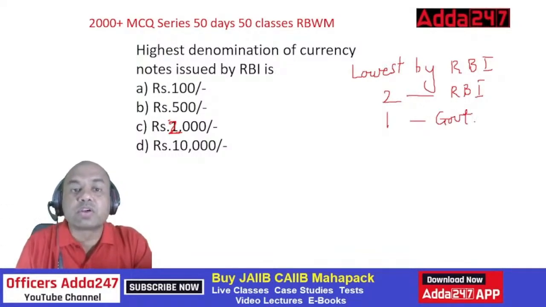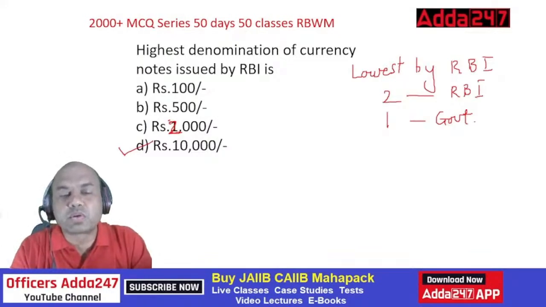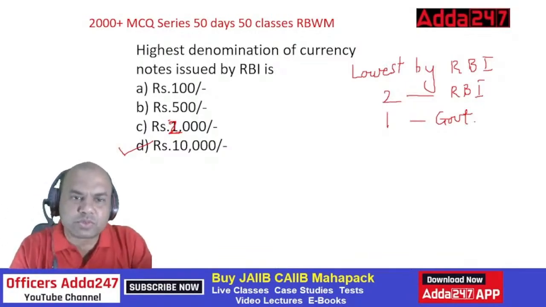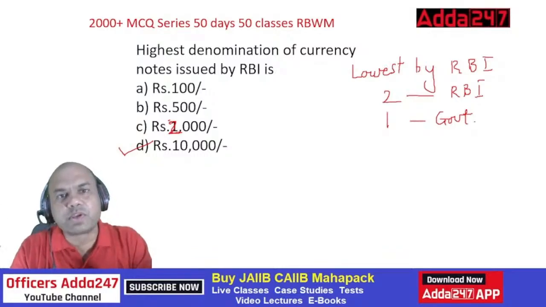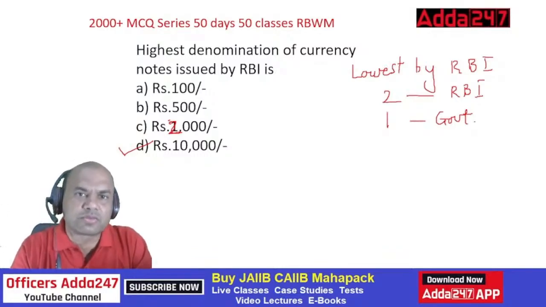So what is the highest one then? Highest is 10,000. Maximum RBI can print a note up to rupees 10,000. But generally it doesn't print. Now RBI doesn't want higher denomination notes. So that's why it's taking back 2000. So after a few years, I think 500 will also be taken off, isn't it?